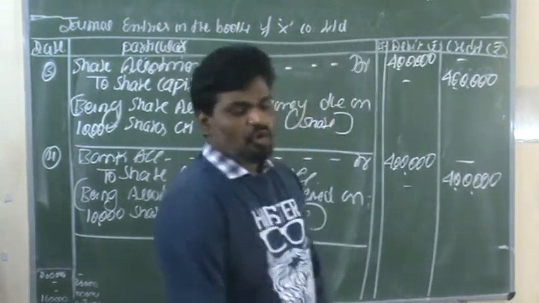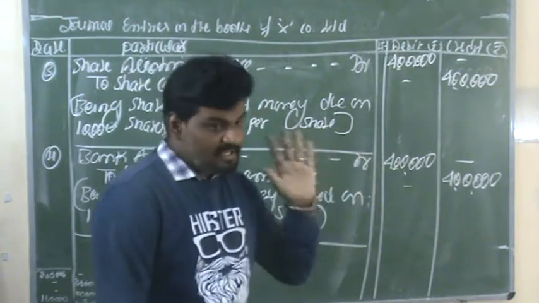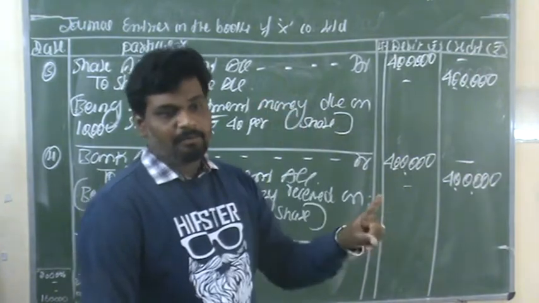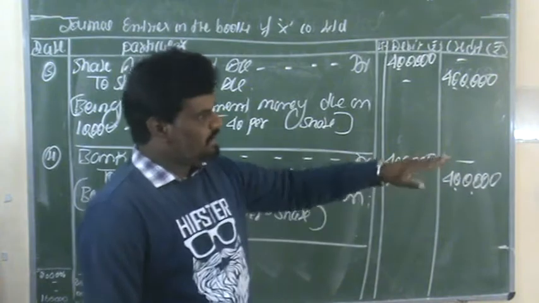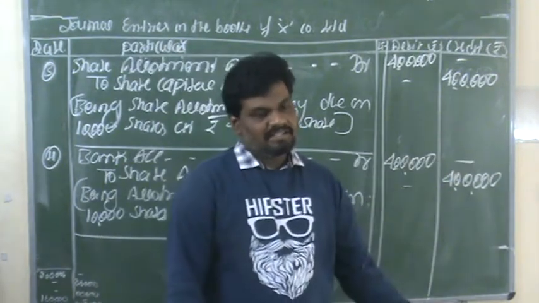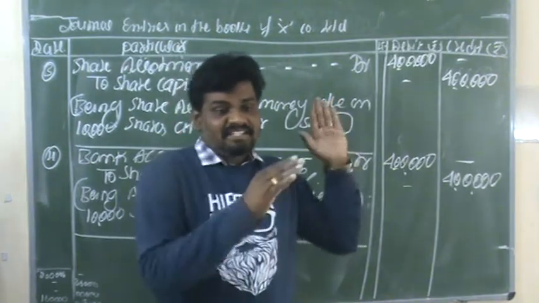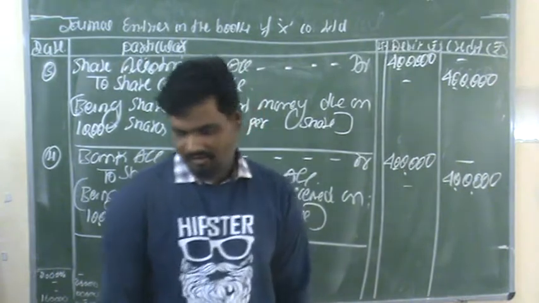So as of now, we have completed two stages. For the application process, two entries, and the same for the allotment process, again we have recorded two entries. So the application process is finished, and in the same way the allotment process is also complete. The next stage is related to first and final call.